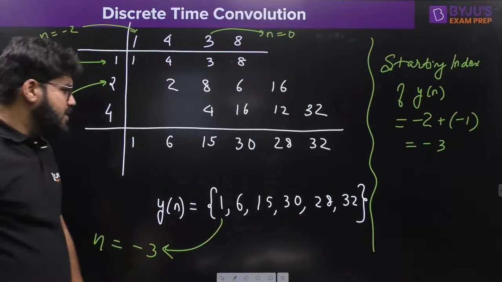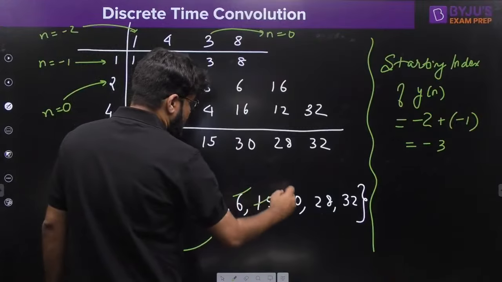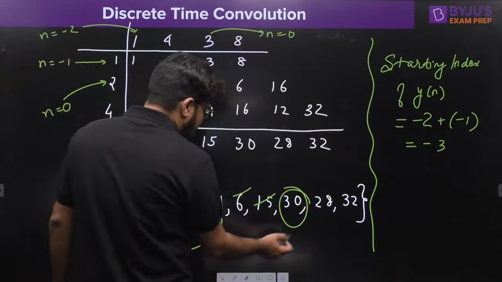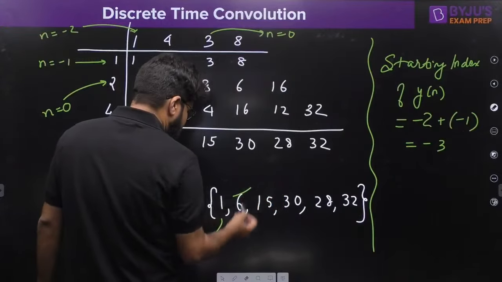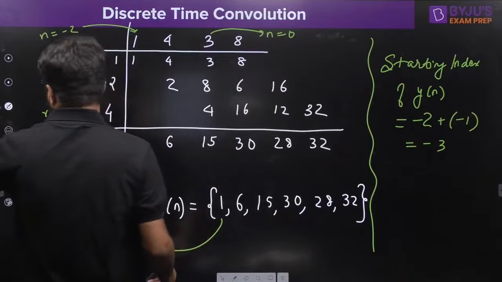Now you can find the origin, right? Now you can find the origin, -3. So this is -2, -1, and this becomes the origin. The origin will be at the sample that is the 30, right? So let's mark down this origin.